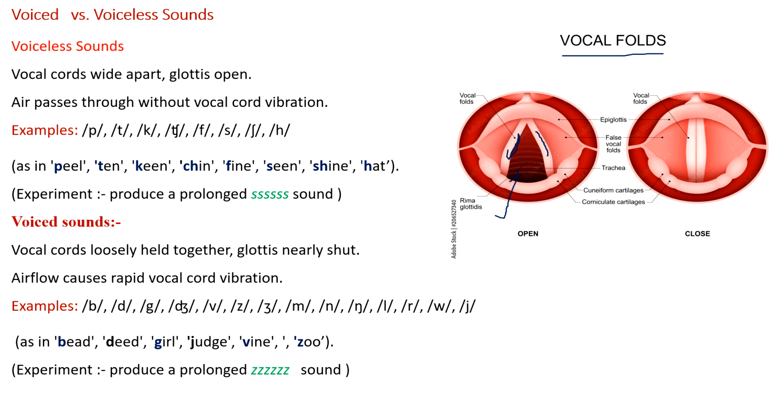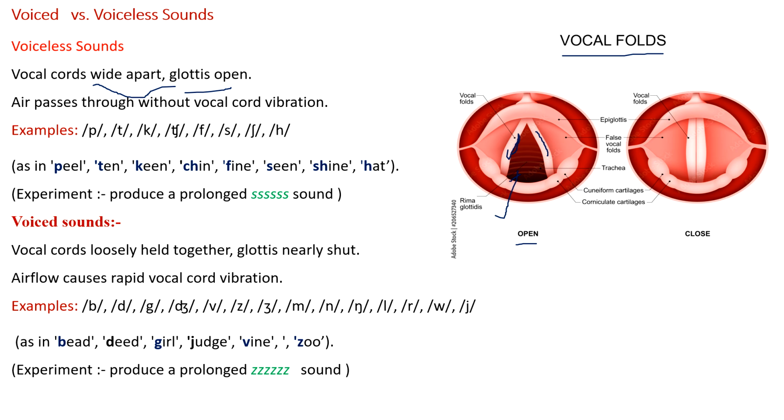When the vocal cords are wide apart, when the vocal cords are open, the glottis is also open. Then air passes through without vocal cord vibration. The air is pushed out from the lungs, passes through the glottis and through the windpipe into the outer atmosphere.